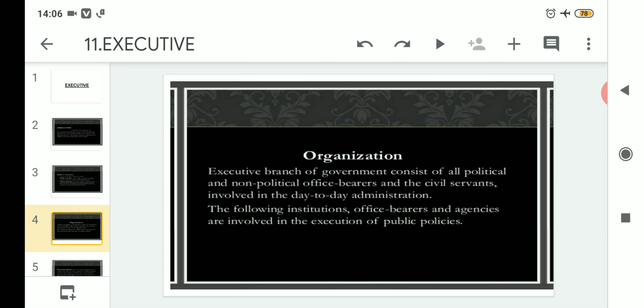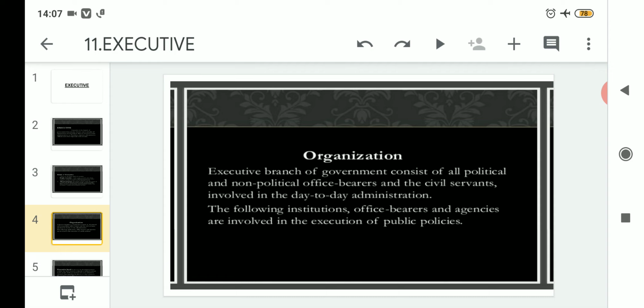And non-elected office bearers are those who are appointed by the government. And along with the non-political members, there are civil servants too, who have come through appointment through the IAS or the Indian Administrative Service exams.